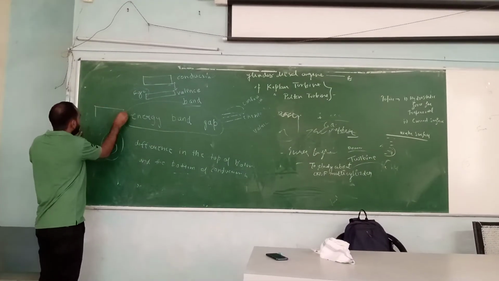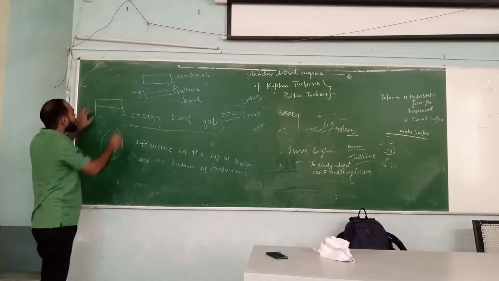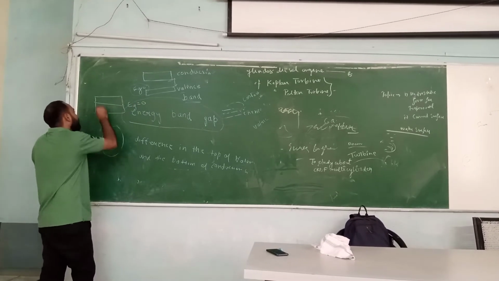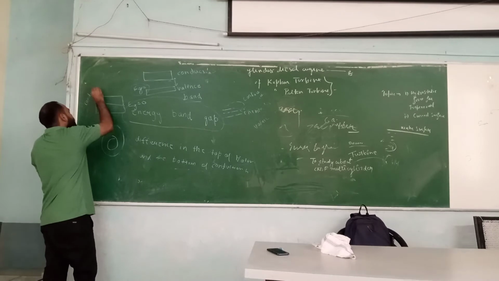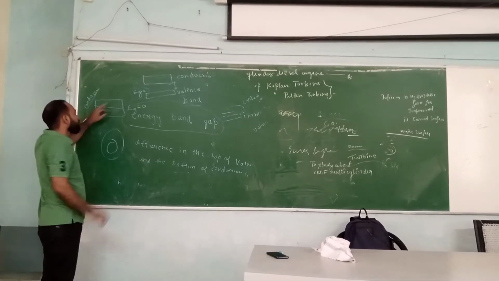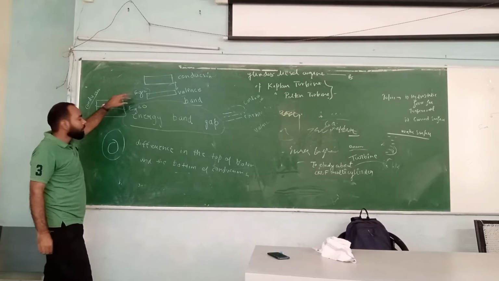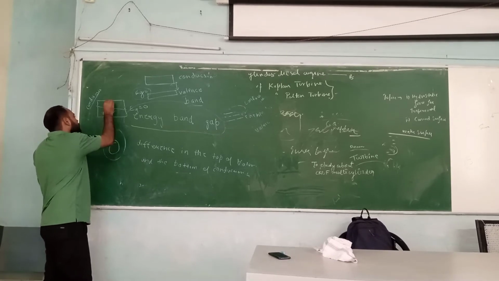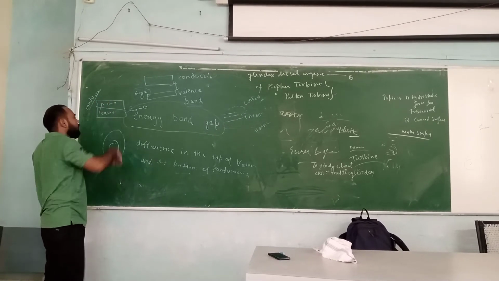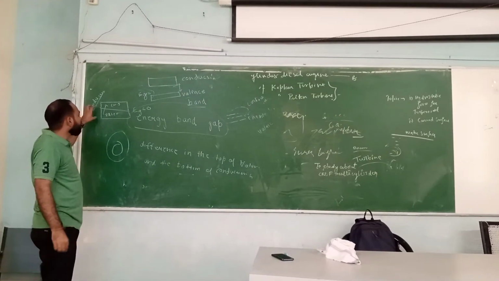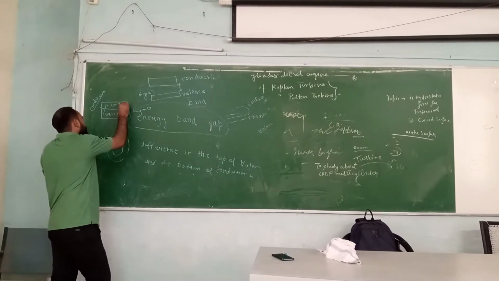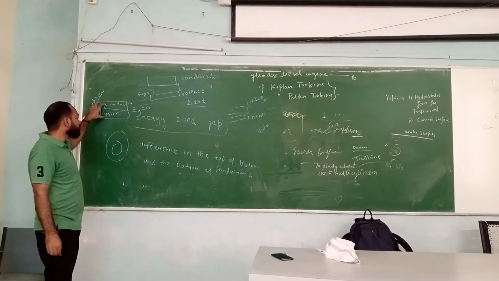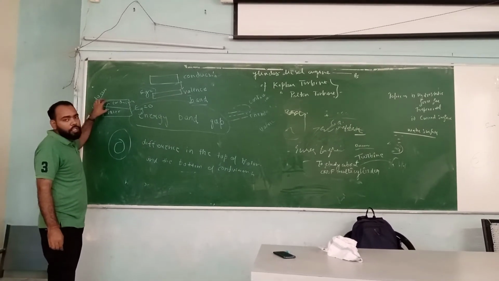If they both come to overlap each other, that is Eg equal to 0, then that will be known as a conductor, because there is no energy band gap difference, or the energy gap is 0. If the energy gap is 0, it means the electrons will go from the valence band to the conduction band without any heat or energy required. They don't need any amount of energy for conducting at room temperature only; at room temperature they will start conducting, because the energy band difference is 0.